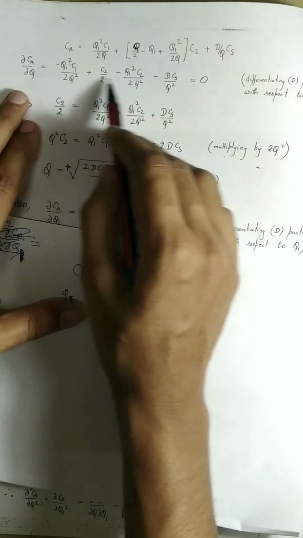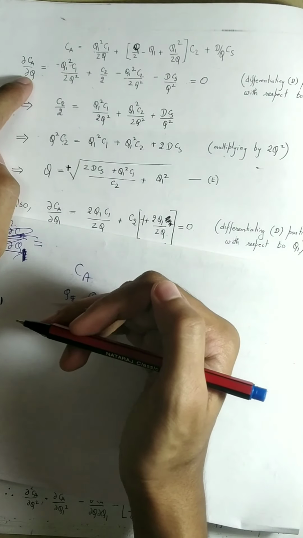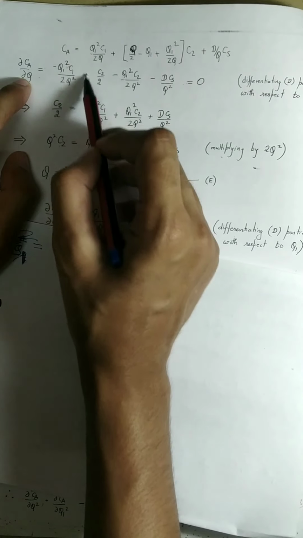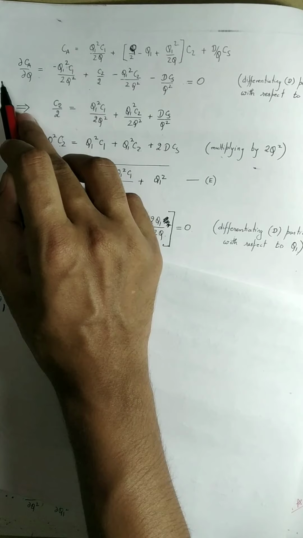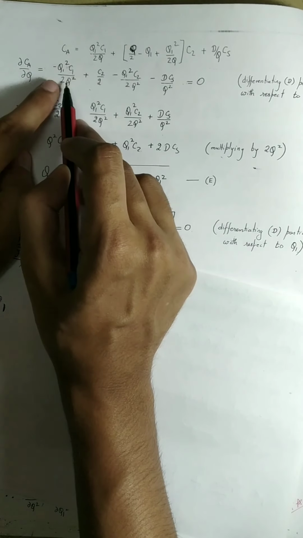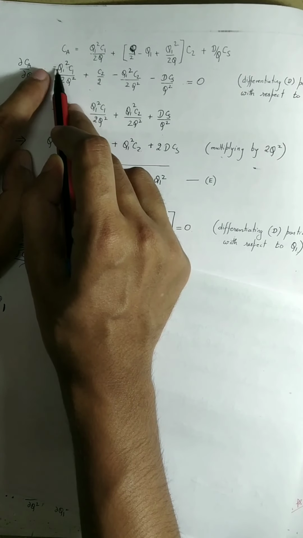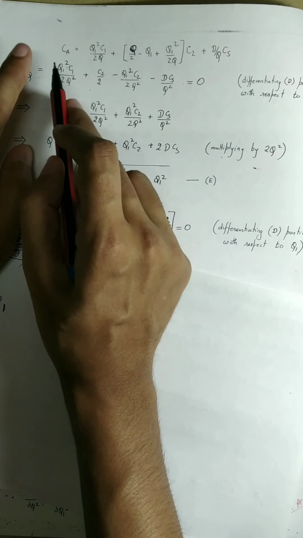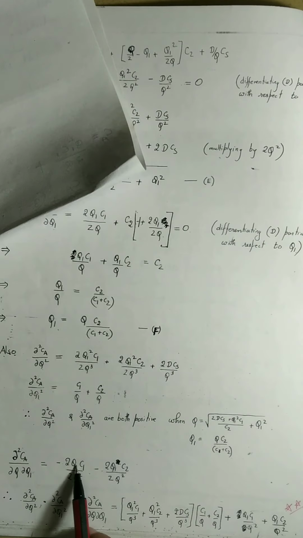Suppose we take this, which is differentiated with respect to Q, now we will have to differentiate it with respect to Q1. So what will happen to this term? We will have to treat Q as a constant because we are differentiating with respect to Q1. So it will be C1 by 2Q square into the derivative of this quantity with respect to Q1, that will be minus 2Q1. That is minus 2Q1 C1 by 2Q square.